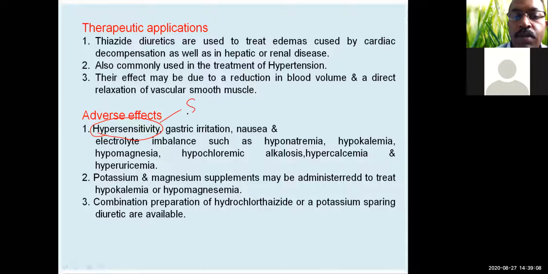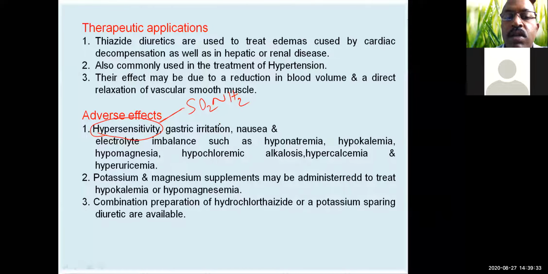So the hypersensitivity is due to the sulfonamide moiety which is present. Whenever we come across a sulfonamide moiety, it is the one causing this hypersensitivity. Because in chlorothiazide, the seventh position is substituted with SO2NH2. That's why this substitution is responsible for hypersensitivity.